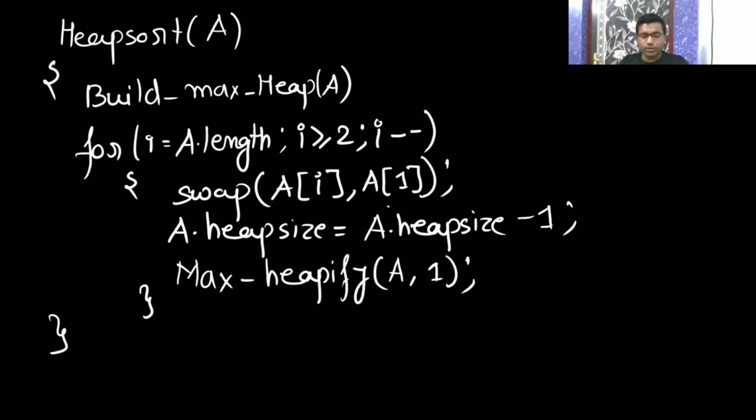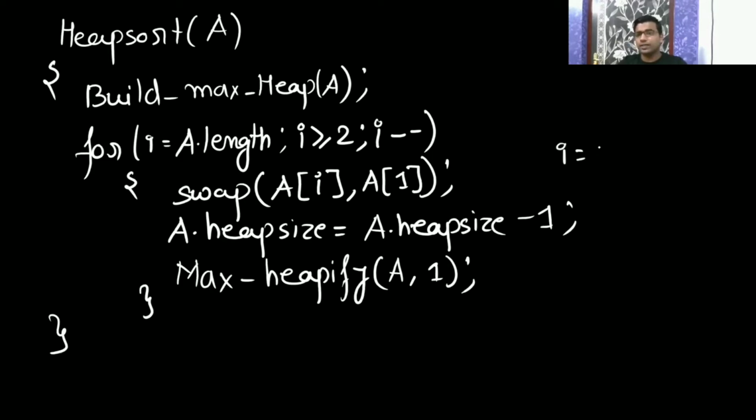Am I clear? The code is clear. First, I will construct a build heap. Then I will execute a loop from the last element down to index 2. First I swap the first element with the last element, then I reduce the size. Then it will not be a max heap, so I will reconstruct the max heap. Then again I will decrease the length.